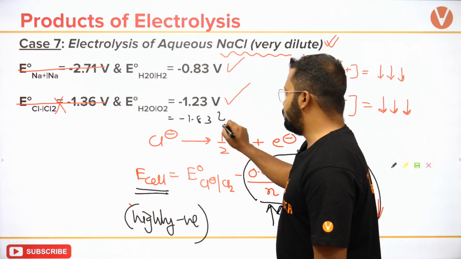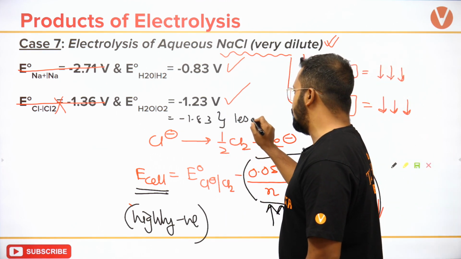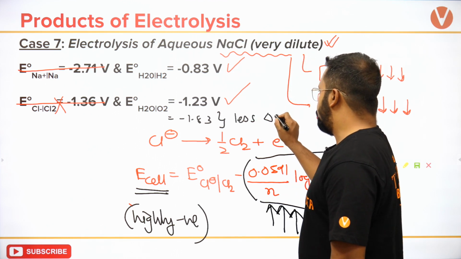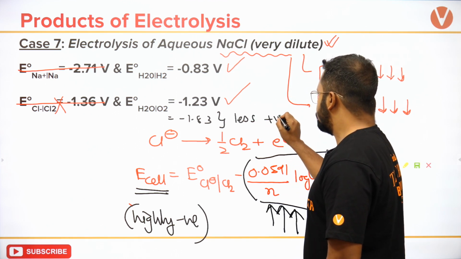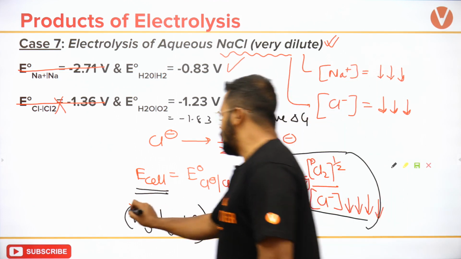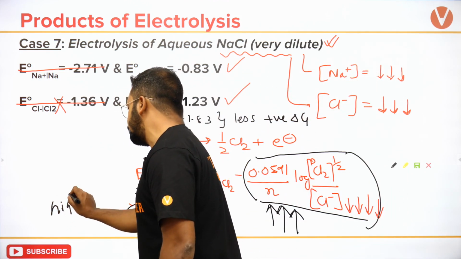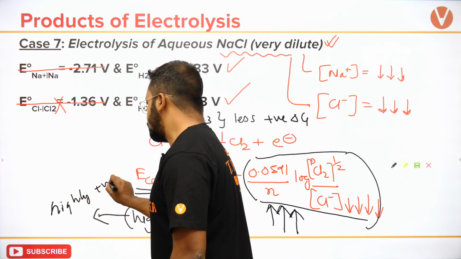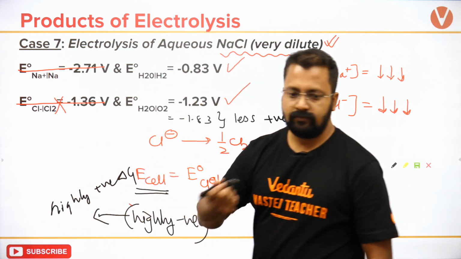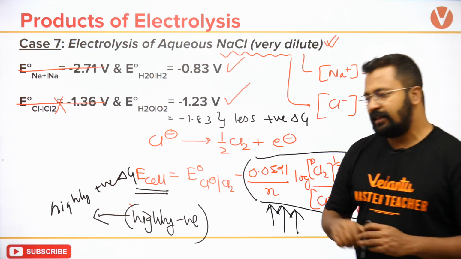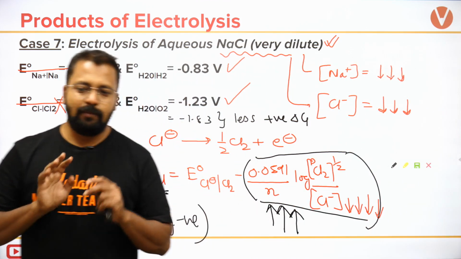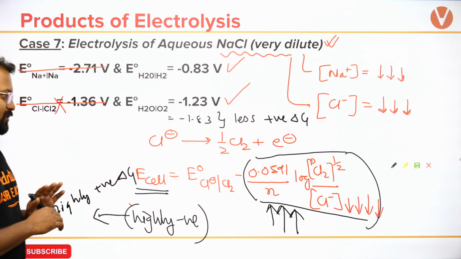Less positive value मुझे लेना है, so this will give me less positive delta G, and highly negative means highly positive delta G. ठीक है, इतने डिटेल में भाई कोई नहीं बताएगा आपको, इसीलिए अच्छे से समझ लीजिए इसको.